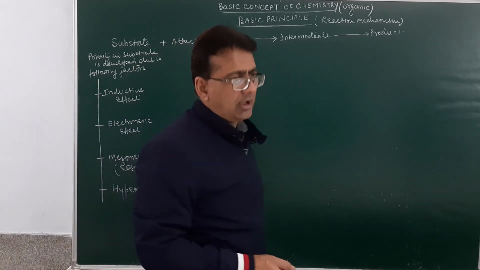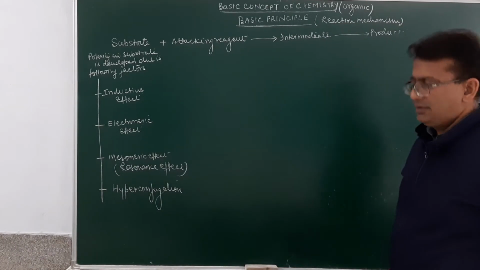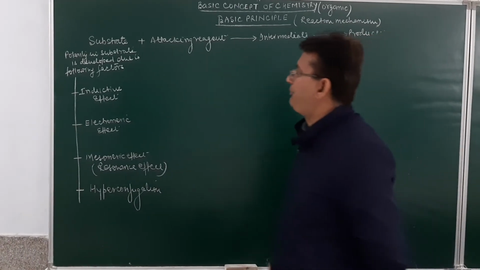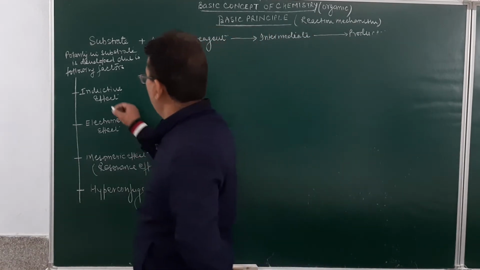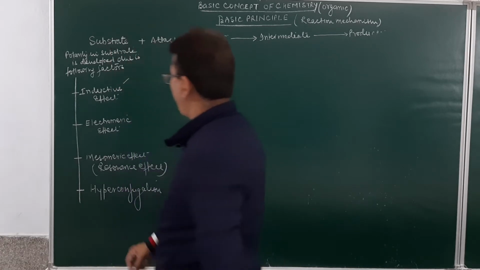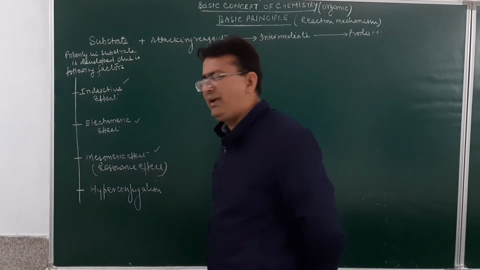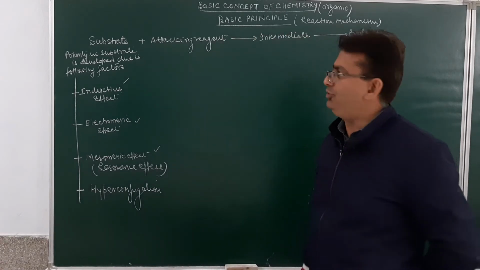So, if any organic reaction is to occur, the first step is that in the organic compound, the polarity must be developed. The polarity in the organic compound is developed either due to inductive effect or electromeric effect or mesomeric effect or by hyperconjugation.